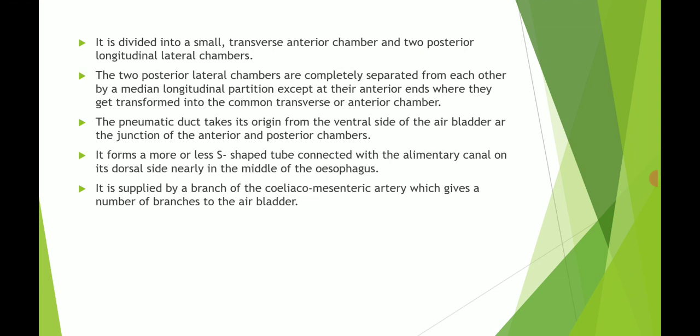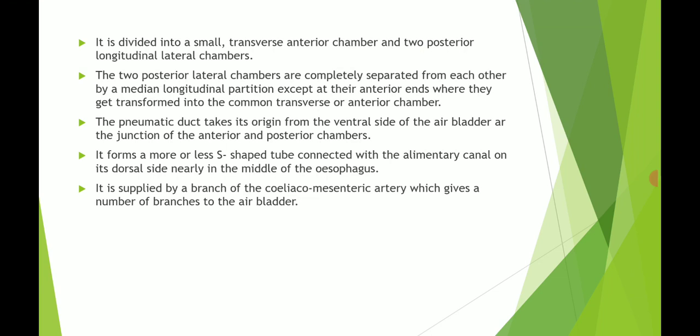The two posterior lateral chambers are completely separated from each other by a median longitudinal partition, except at their anterior ends where they open into the common transverse anterior chamber.